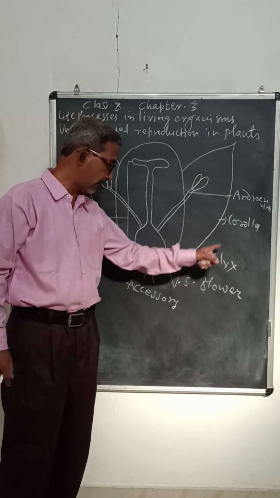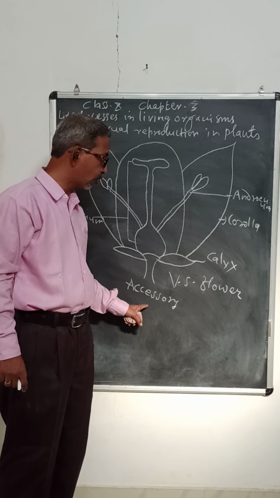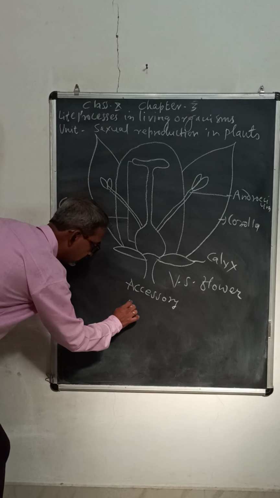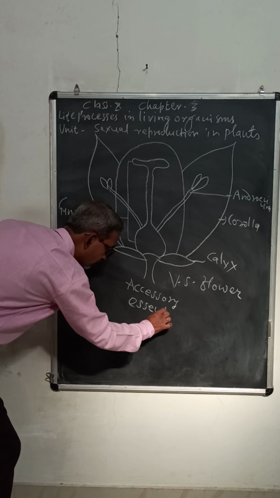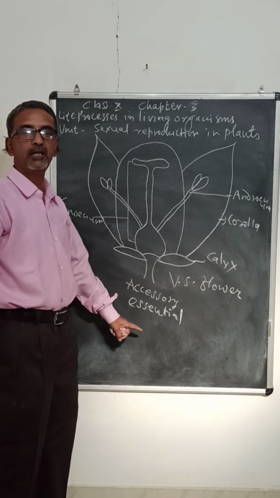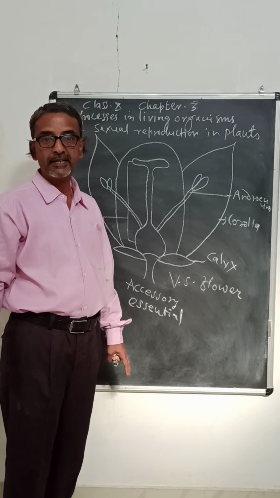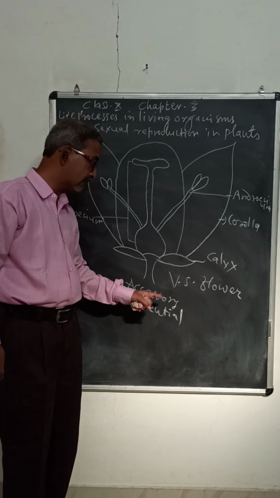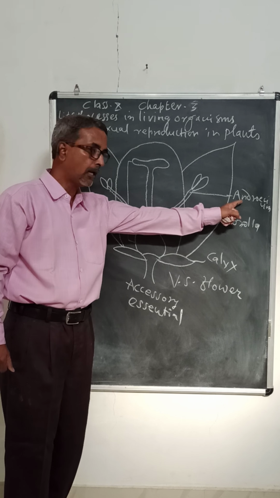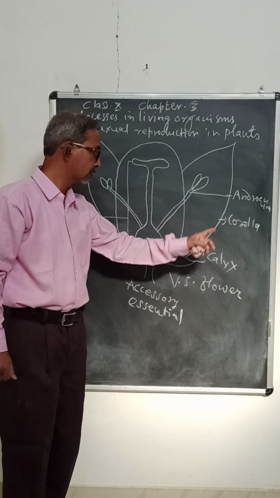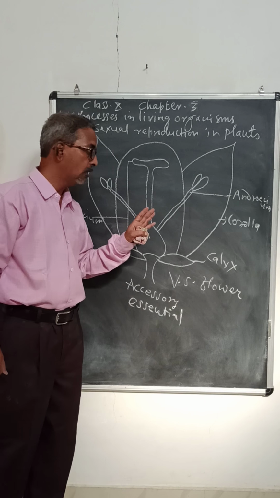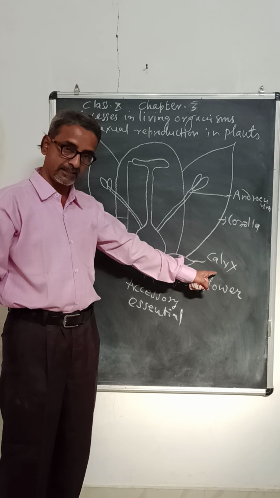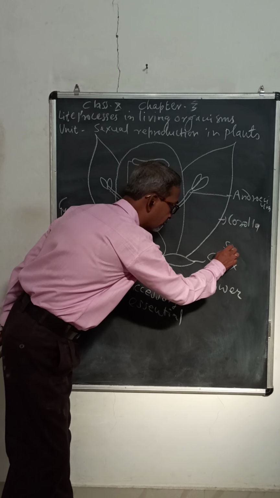So calyx and corolla are called accessory whorls, and androecium and gynoecium are called essential whorls, because they take part in sexual reproduction. So the main organs of the flower are androecium and gynoecium. So these are the 4 whorls of flower. Now the member of calyx is called sepal.